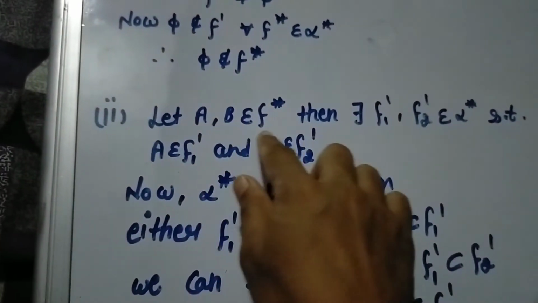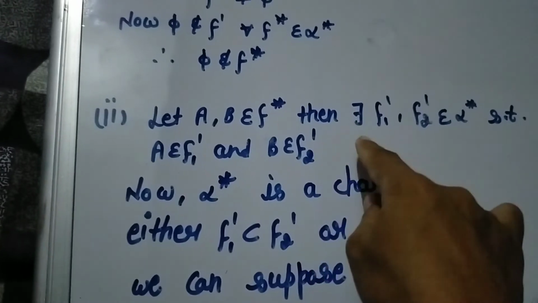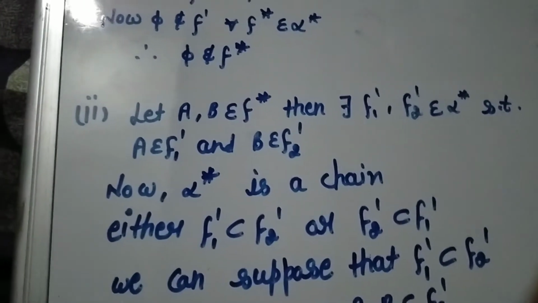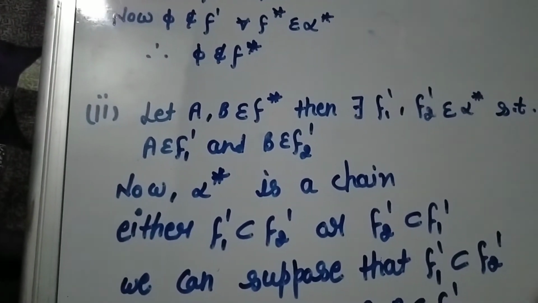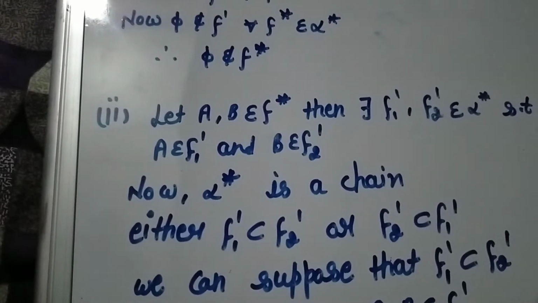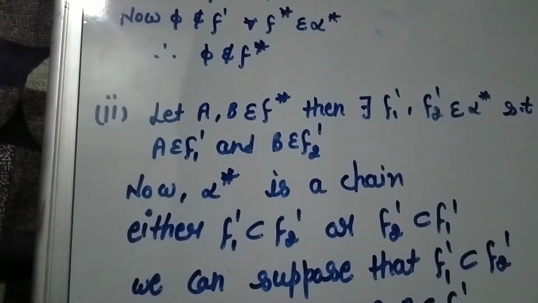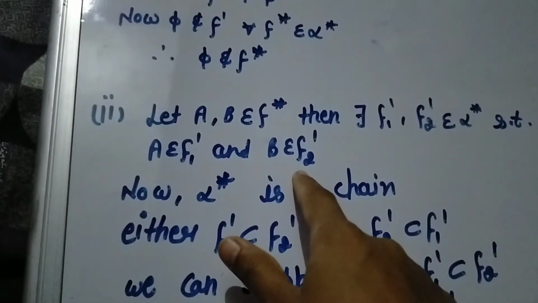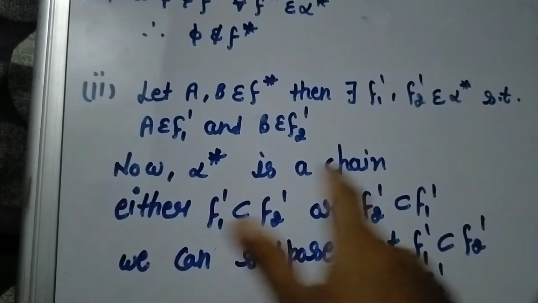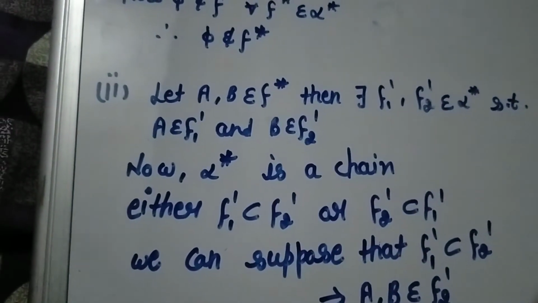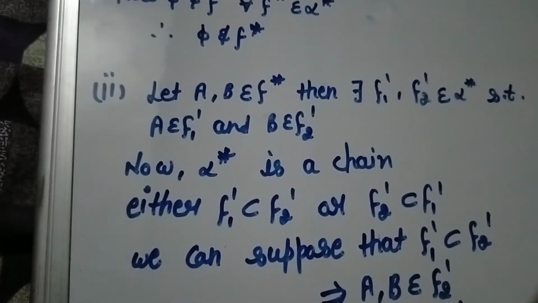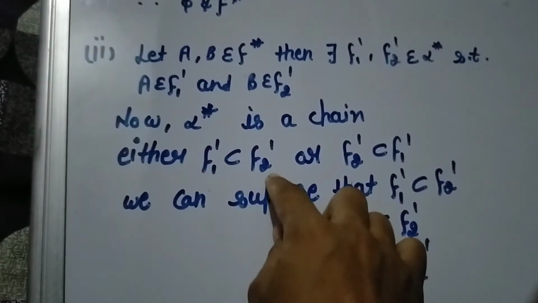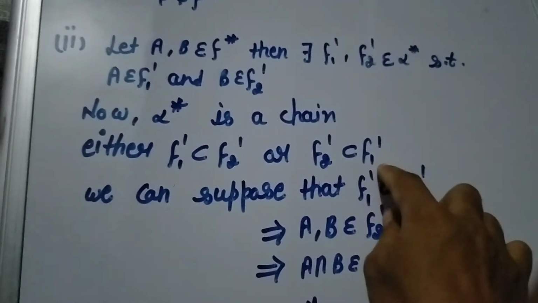Let two sets A, B belong to F star. Then there exist F1' and F2' belonging to alpha star, because we defined F star as the union of F' where F' belongs to alpha star, such that A belongs to F1' and B belongs to F2'. Now alpha star is a chain. We discussed above that alpha star contained in alpha is a chain. Either F1' is contained in F2' or F2' is contained in F1'.